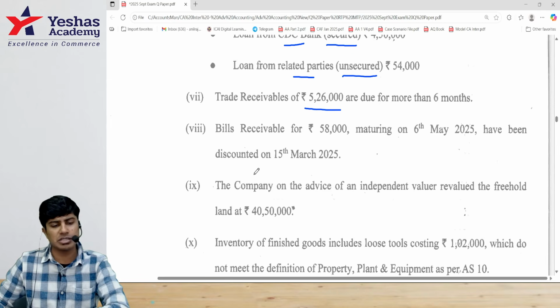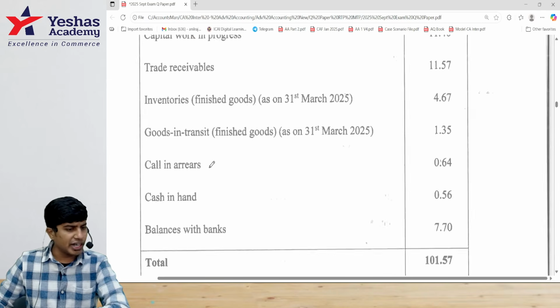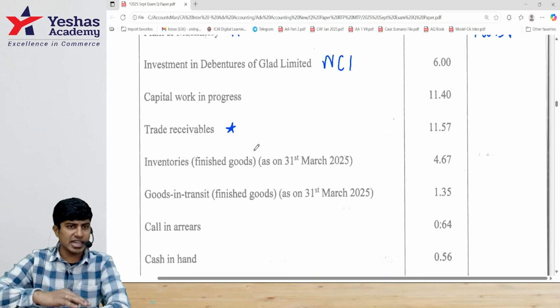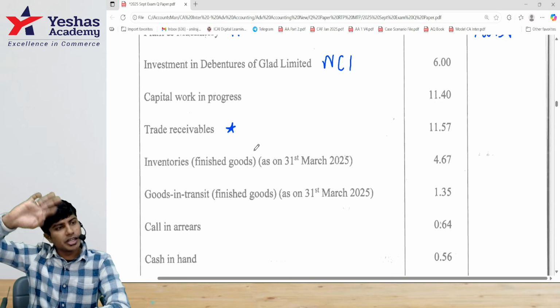Then the next adjustment after that is trade receivables. 5,26,000 is due for more than 6 months. We have to disclose the trade receivables ageing schedule. How much is it for more than 6 months? How much is it for less than 6 months? Actually, the ageing schedule is: less than 6 months, 6 months to 1 year, 1 year to 2 years, 2 to 3 years, more than 3 years.